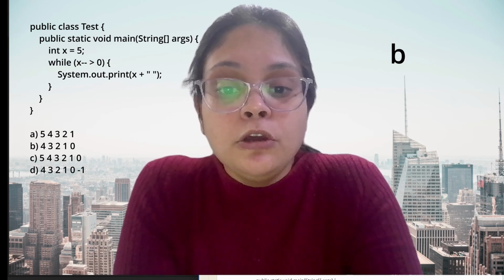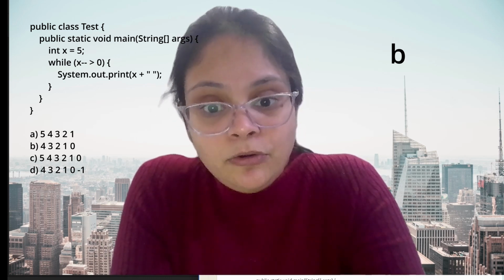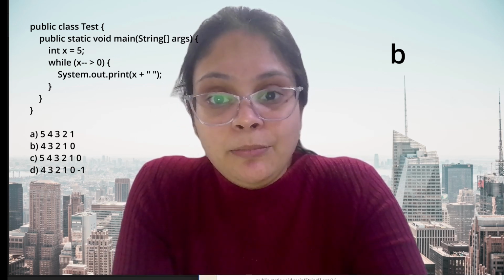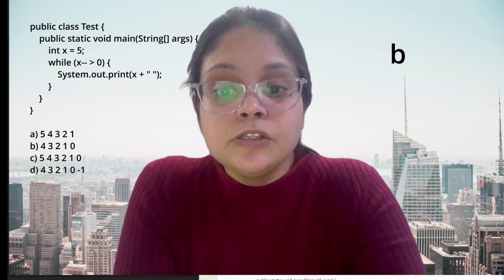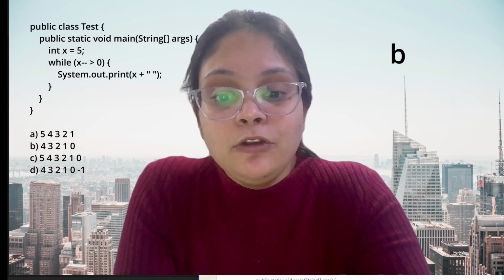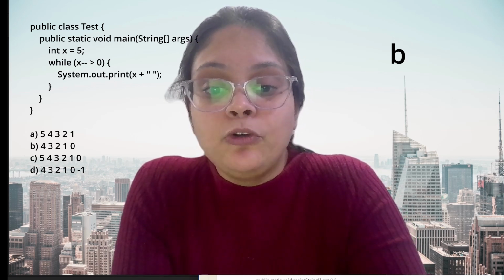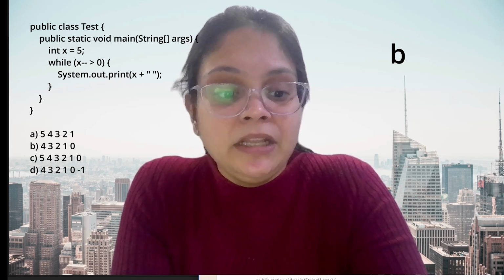Then again your 4 is being compared with 0. So 4 is greater than 0, but again your value has been decremented to 3 before printing. So in this statement, when you are printing the value of x, then you will be getting the output as 3, and so on. So you will get the output 43210.